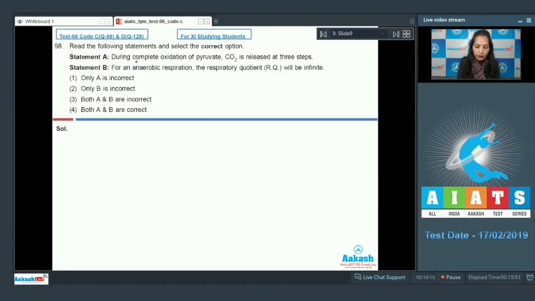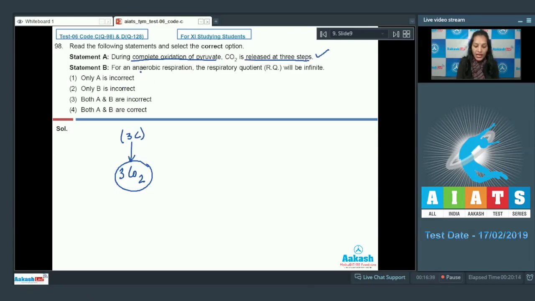See the statement A. During complete oxidation of pyruvic acid, CO2 is released at 3 steps. It is very true. Why? Because pyruvic acid is a 3-carbon compound, and during the complete oxidation of pyruvate, these 3-carbon compounds should be converted into 3 molecules of CO2. So this is true.